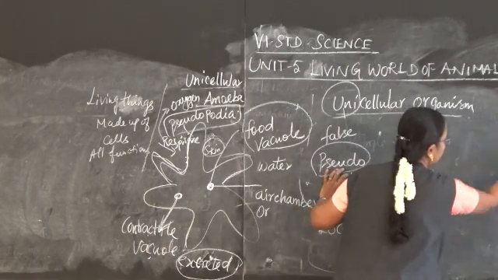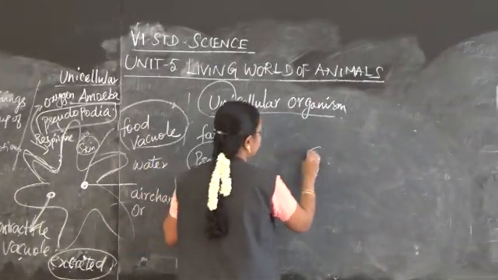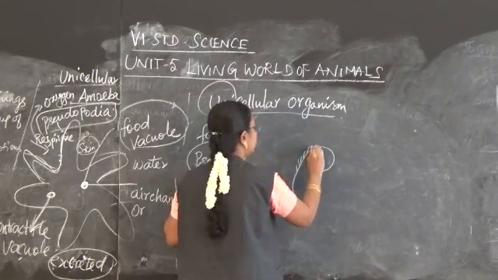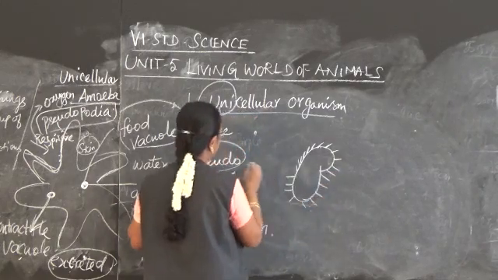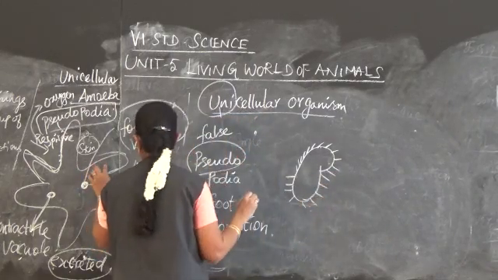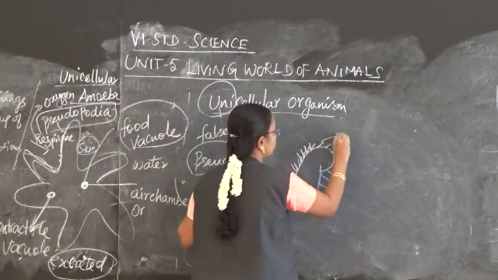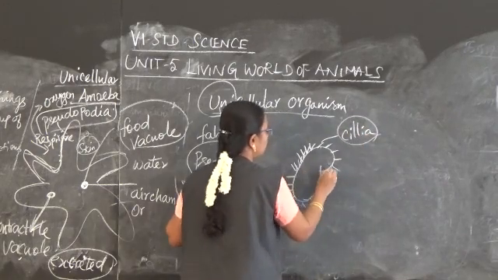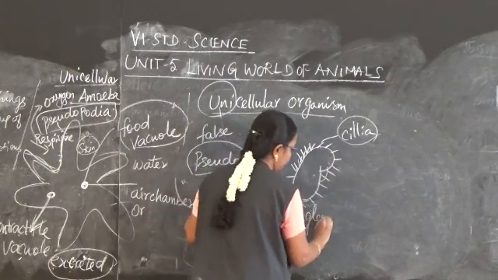When we talk about Euglena, this is also a single-celled organism. In them the cilia are present all over the body. Like the pseudopodia, the false leg, they have cilia around their body. These cilia help them to move here and there. This is the structure of Euglena.